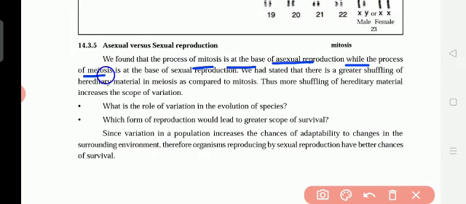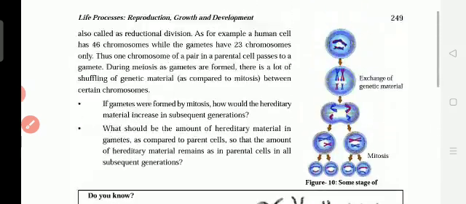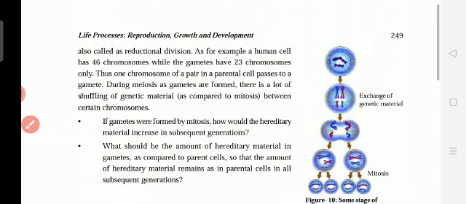We found that the process of mitosis is the base of asexual reproduction, while the process of meiosis is at the base of sexual reproduction. Underline this point. Mitosis is at the base of asexual reproduction, and meiosis is at the base of sexual reproduction, okay. So we had stated there is a greater shuffling of hereditary material in meiosis as compared to mitosis.